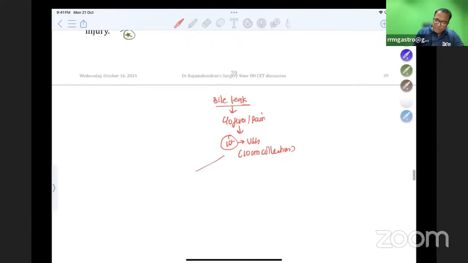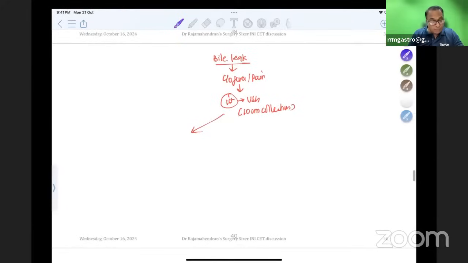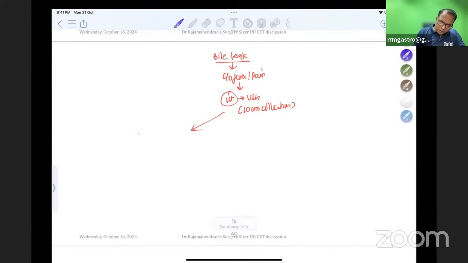Now I want to confirm bile leak. All the following investigations are helpful to confirm a leak, like a HIDA scan. Yes, it will show you the leak. MRCP will show you the leak. CT will show you the leak. But to confirm the site of leak,